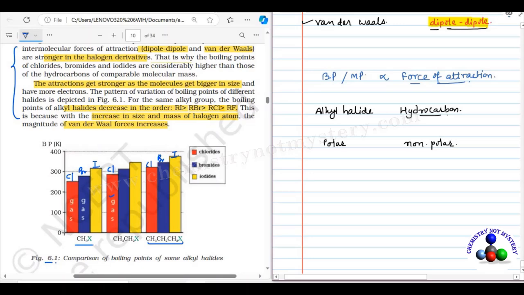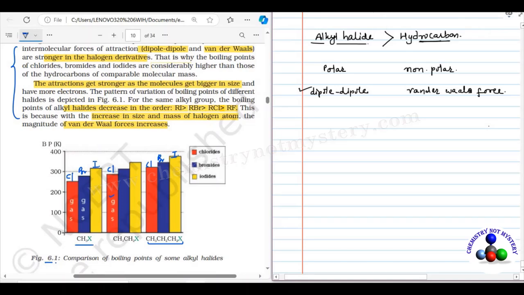In non-polar molecules, which is hydrocarbon, they have van der Waals force of attraction. But in case of polar molecules, in addition to van der Waals force of attraction, they have dipole-dipole interaction. So there is one additional force of attraction in case of alkyl halides. That's why alkyl halides have a higher boiling point as compared to hydrocarbons of comparable molecular mass.